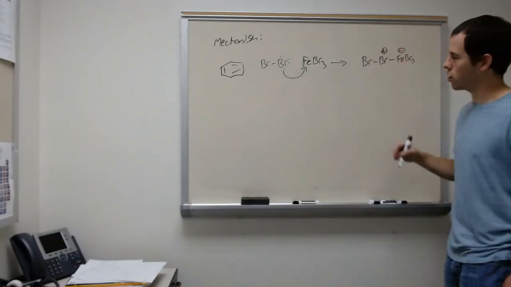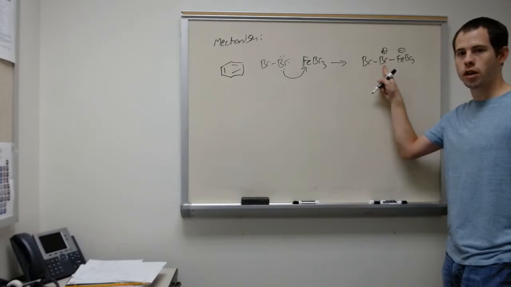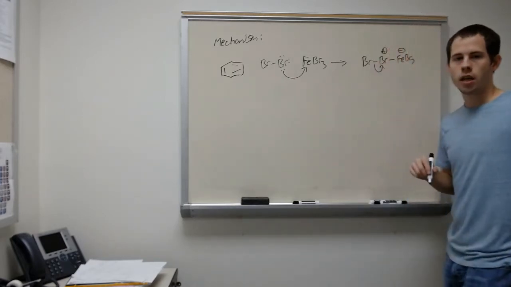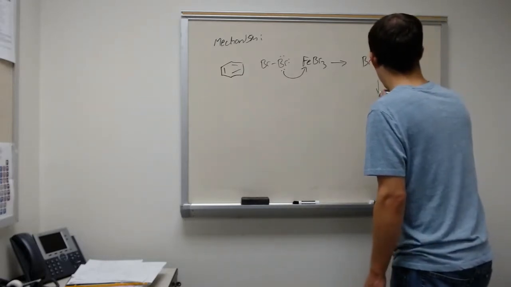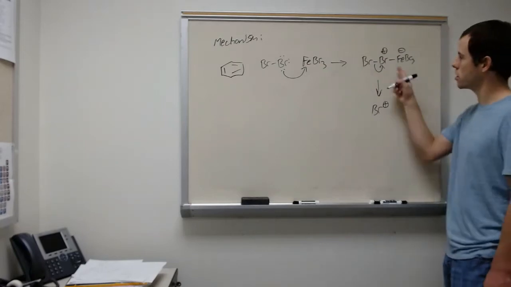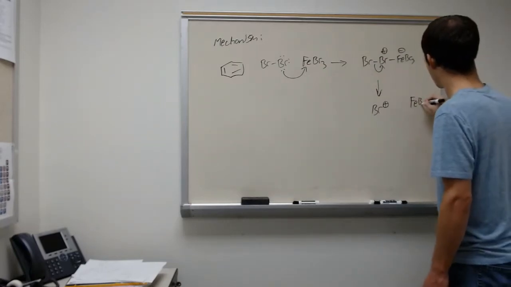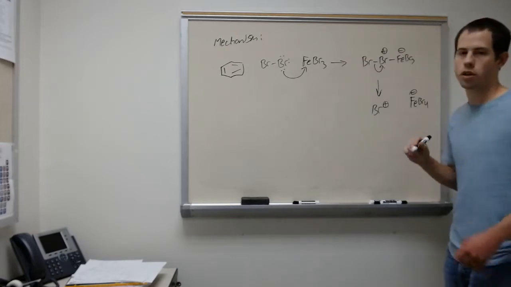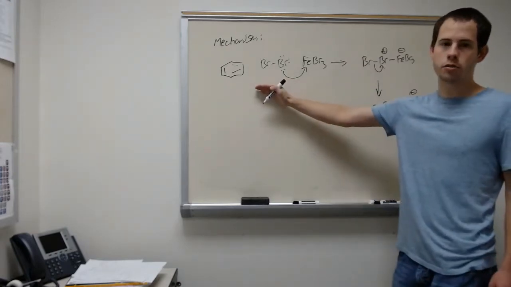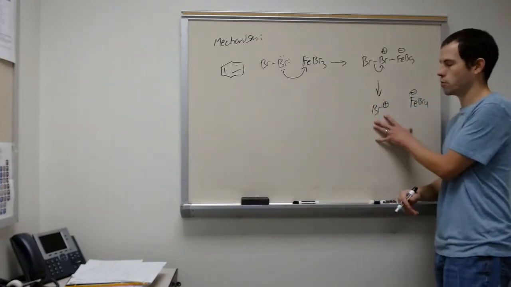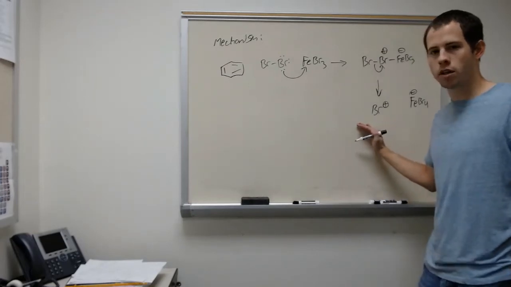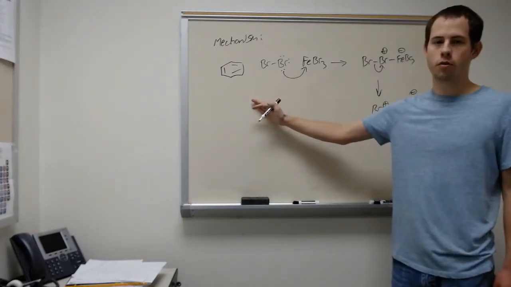And then once that forms, this bromine is extremely unhappy, so it pulls these electrons away from the other bromine. And then we get Br plus by itself. And so we have Br plus, and then we have FeBr4 minus. Once this happens, we've gone from a neutral Br2 molecule to a positively charged bromine atom. This is extremely electrophilic, and so now our aromatic ring can attack that.